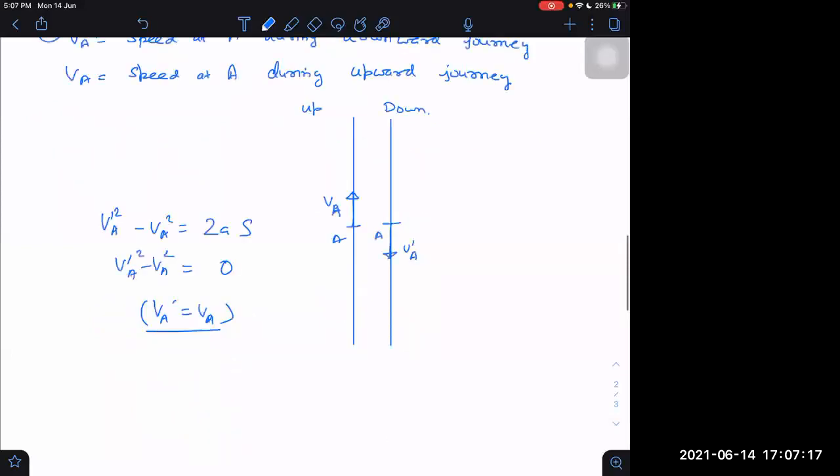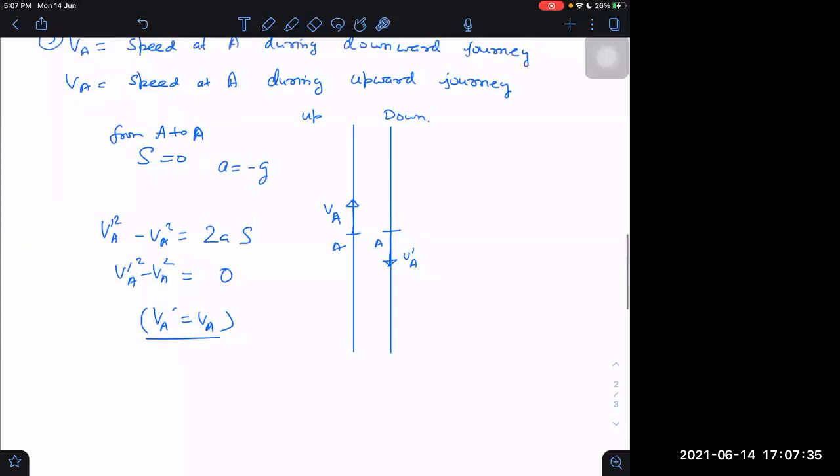So we can say that because displacement in this case will be 0, from A to A displacement will be 0. Acceleration will be minus g. So our equation becomes this equation.